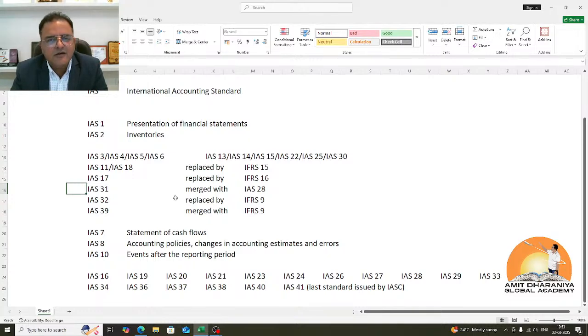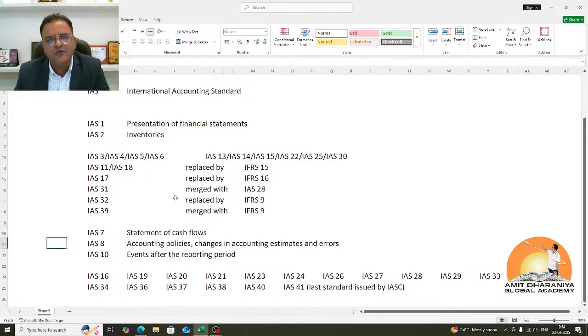Now this was the year when a lot of shift happened for the International Accounting Standards Committee. None of the countries, none of the accounting bodies agreed to it. None of them agreed to implement international accounting standards. Now, what could be the reason why they did not implement international accounting standards when they were developing it for 27 years? Why did no one agree? The reason was IAS 8, accounting policies, changes in accounting estimates and errors.